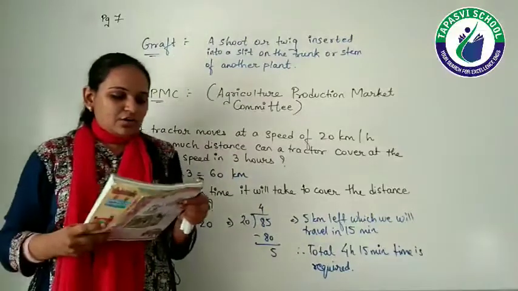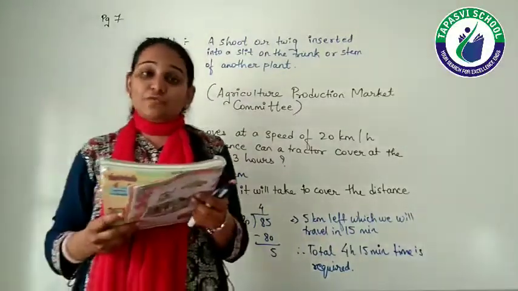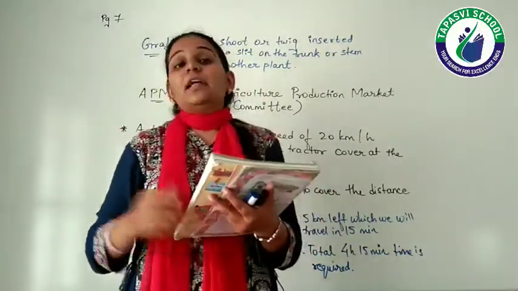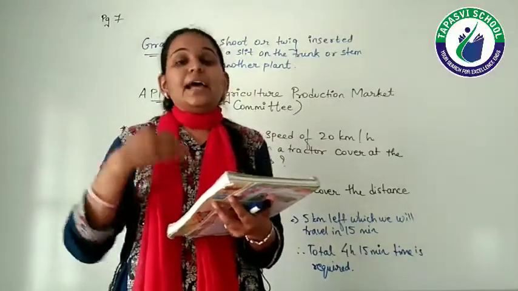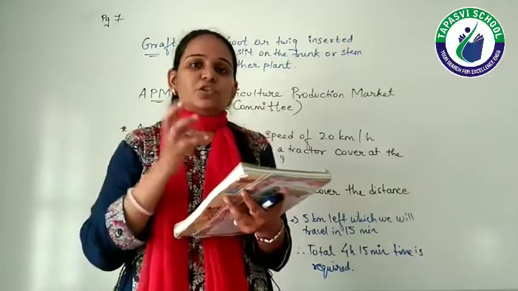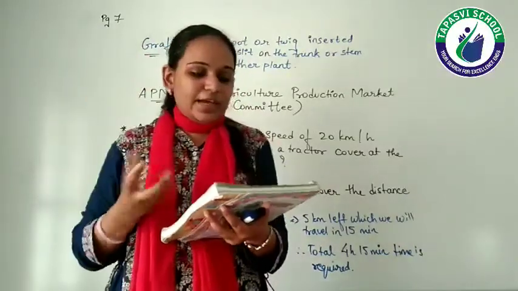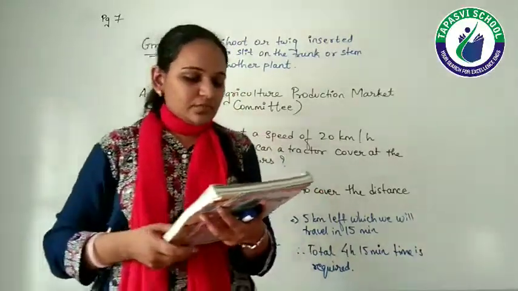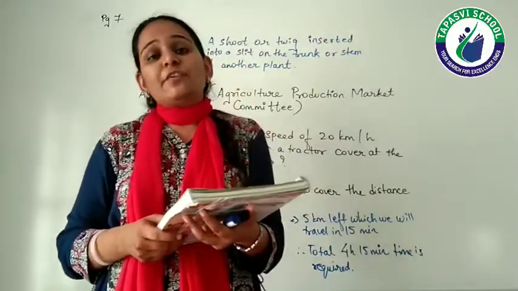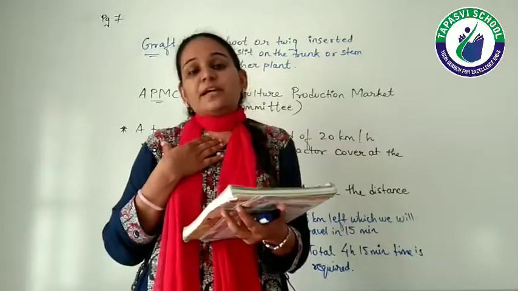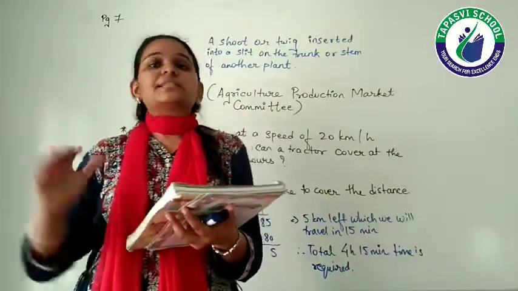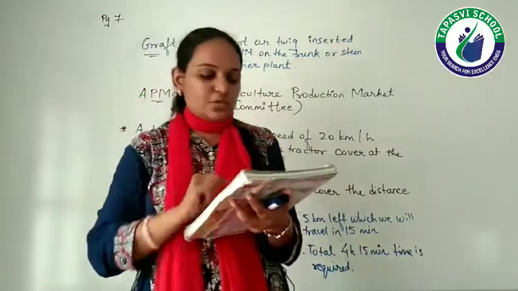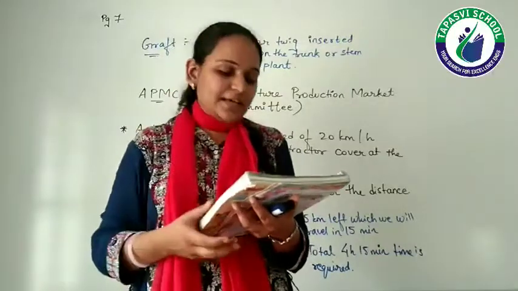Now look at the sun and find out the direction of its rising. Stand wherever you are. Wherever I am standing and someone else is standing, our positions may be east, but the things will be different, right? I may be having something, another person may be having something else with them. Write names of any two things situated in your west direction. If I am standing, my west direction will have something else, and someone else will be having some other things, right? So this question is a little bit of a customized question. Based on the person, the answer will be changing.